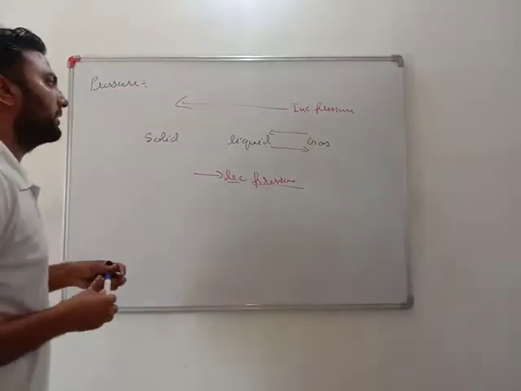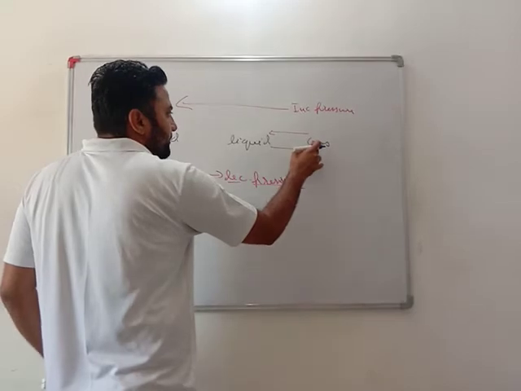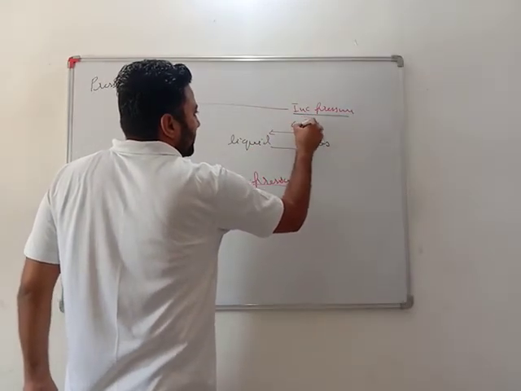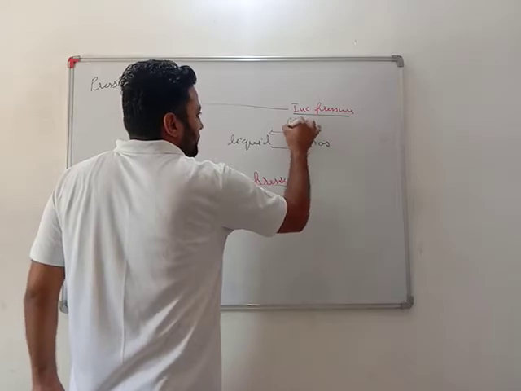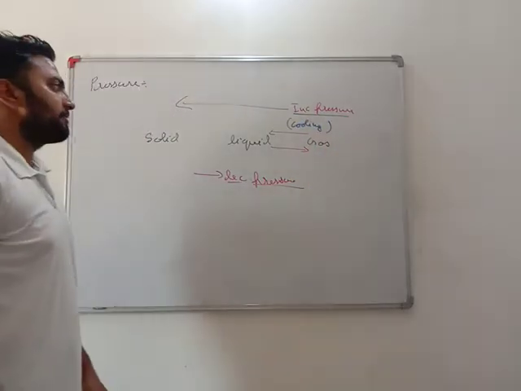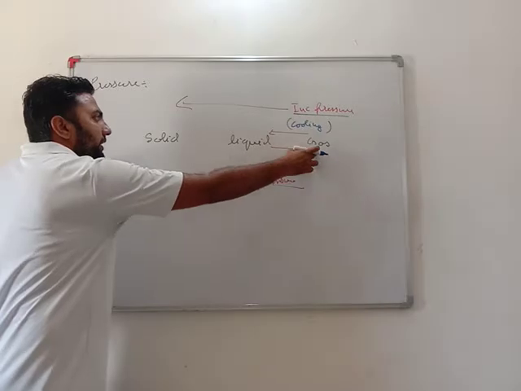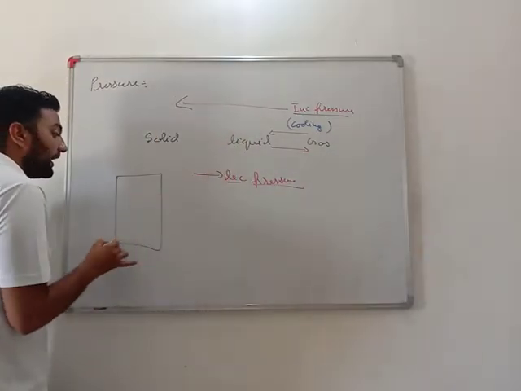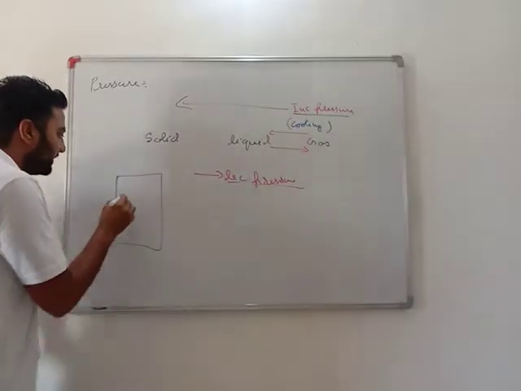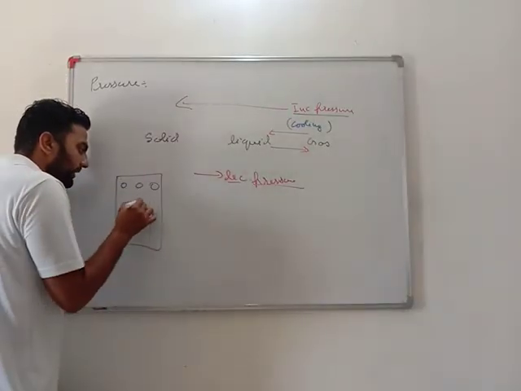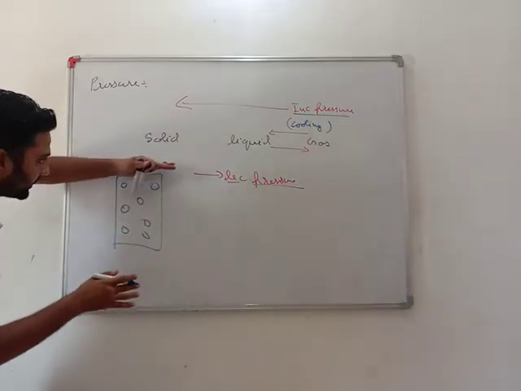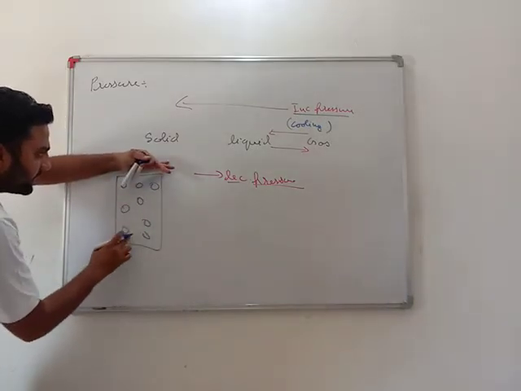My dear students, when gas is being converted into liquid, along with increasing pressure, we need to do cooling also. Why, we will see. See how gas on increasing pressure gets converted into liquid. Best example is LPG. See, if there is a gas, if I apply pressure on this, you can see a lot of space is there.